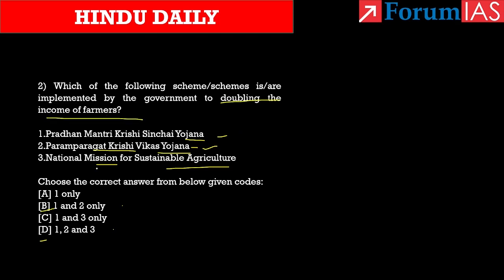Now if we take the National Mission for Sustainable Agriculture, this mission is one of the 8 missions under the National Action Plan on Climate Change. This focuses on integrated farming, water usage efficiency, soil health management and many more. So in that way, the National Mission for Sustainable Agriculture also aims to double the income of farmers. So the answer for this question is option D, 1, 2 and 3.